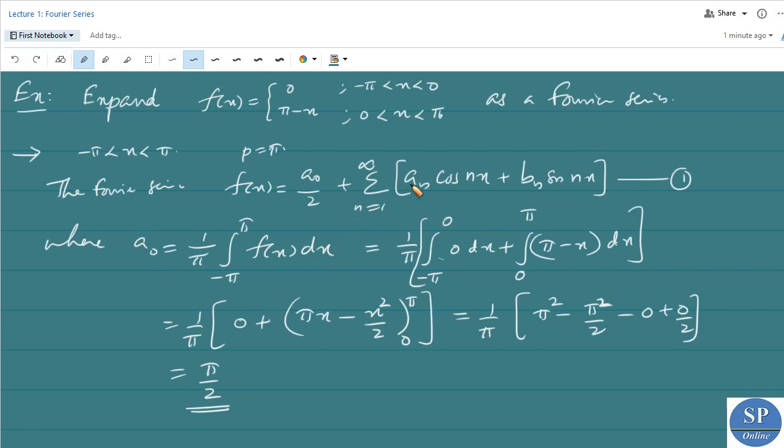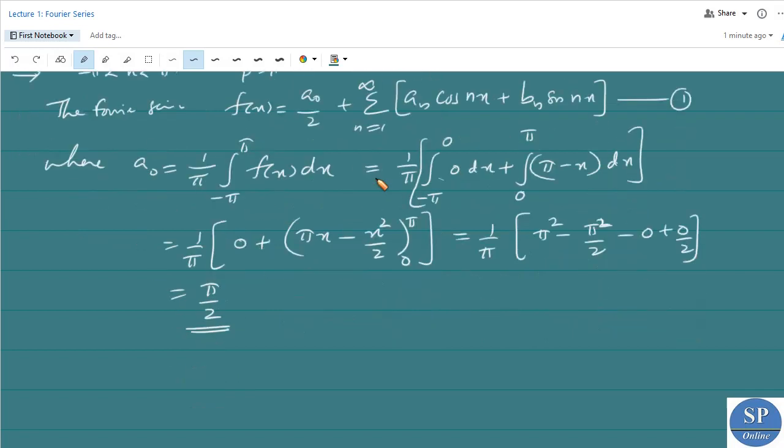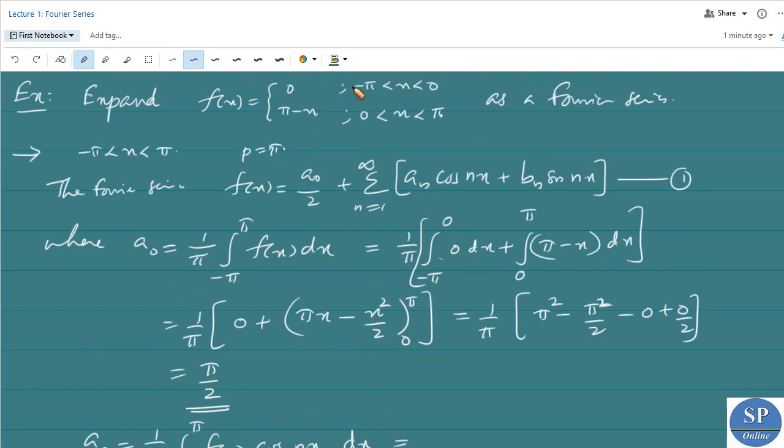Next is an. We have the equation for an is equal to 1 by pi into integral minus pi to pi f of x into cos n pi x by pi, that is cos nx dx. So this is equal to, we have f of x equal to 0 for minus pi to 0, and it is pi minus x for 0 to pi.